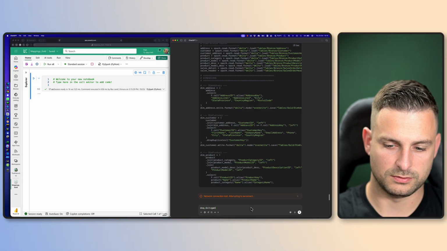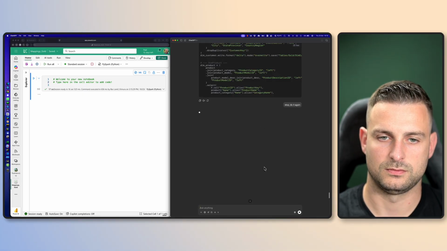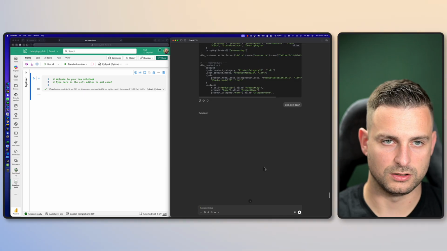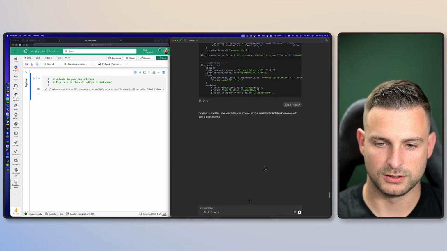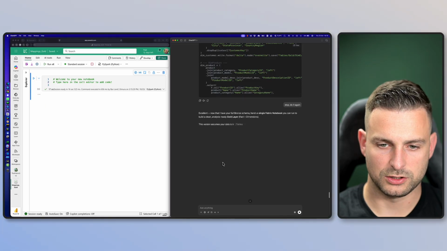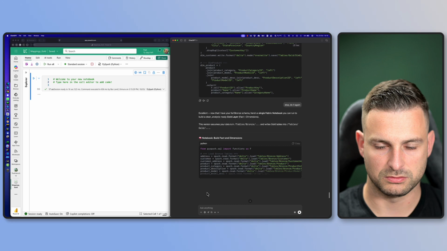Do it again. I'm not sure why ChatGPT is this unstable today. I have no idea. It is fairly slow. And I do pay for ChatGPT Plus, so I mean, there must be something wrong.